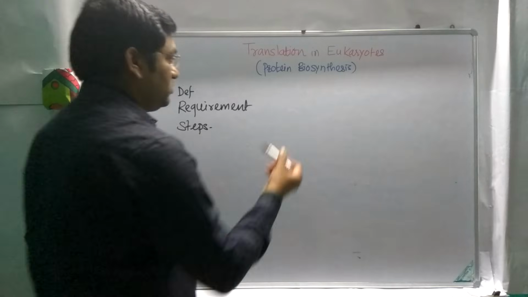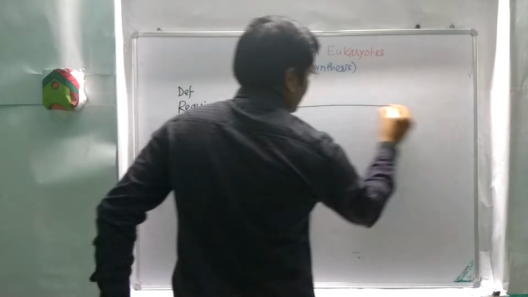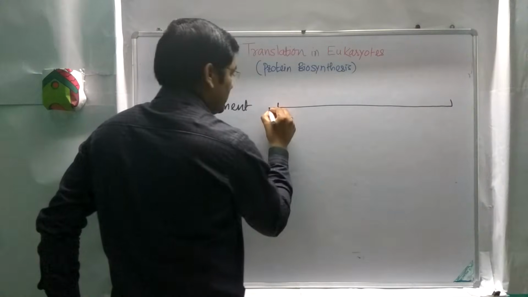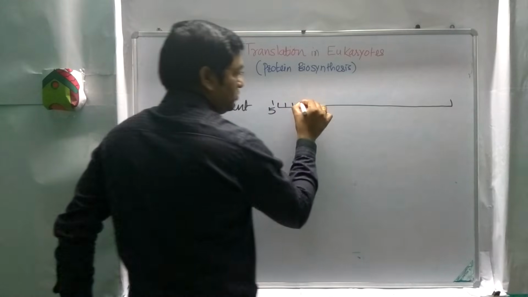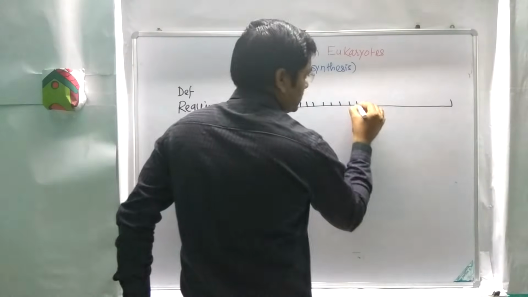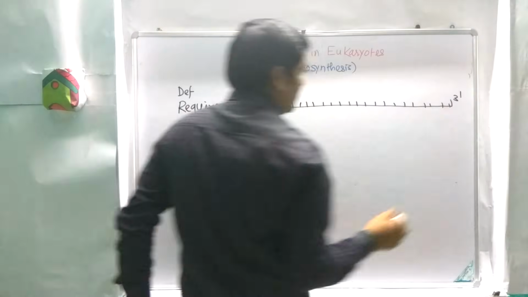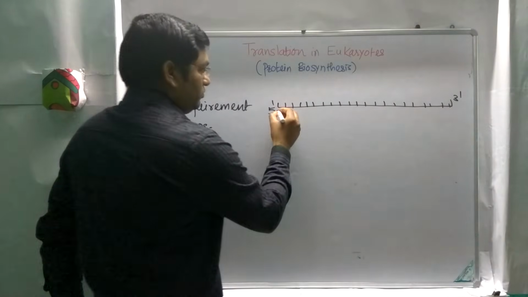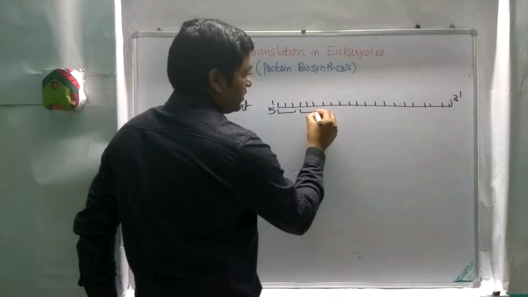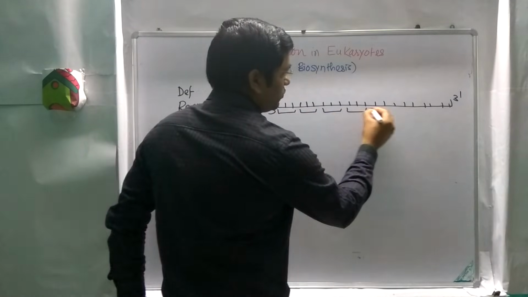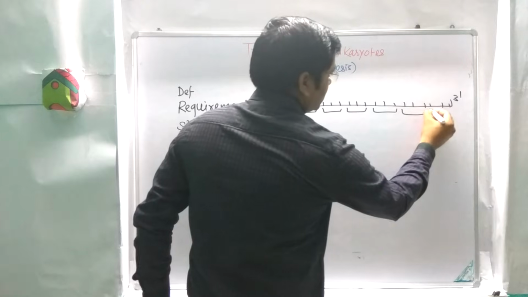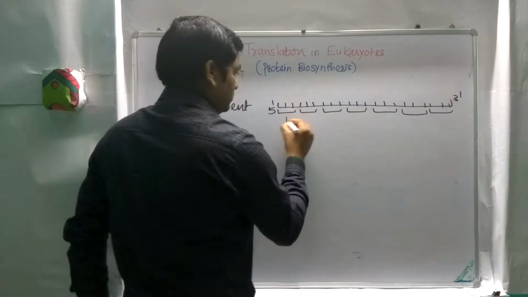In the definition, this one is the mRNA, this one is the 5' end, these are the codons, this one is the 3' end. This is the first, second, third, fourth, fifth, sixth, seventh.